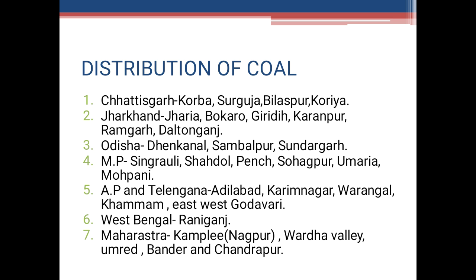They have about 7% of the total reserves, which are mostly in the Godavari Valley. The main coal fields are in Adilabad, Karimnagar, Warangal, Khammam, East and West Godavari. The main centers are Tandur, Singareni and Kothagudem. The coal is of non-coking varieties.